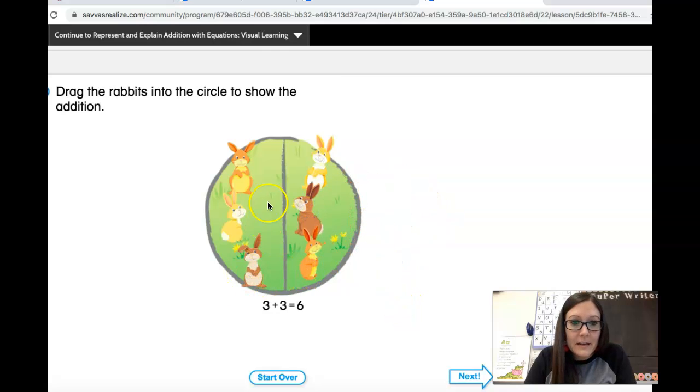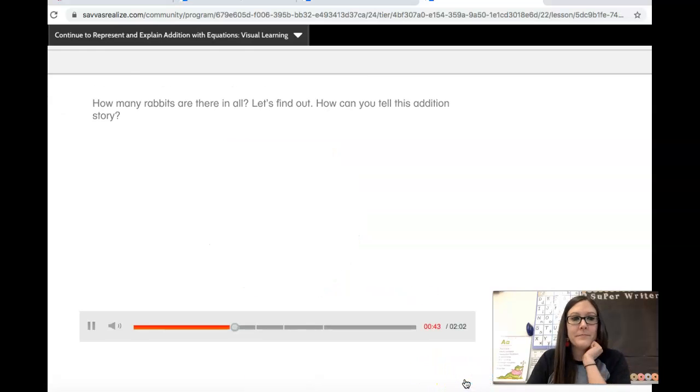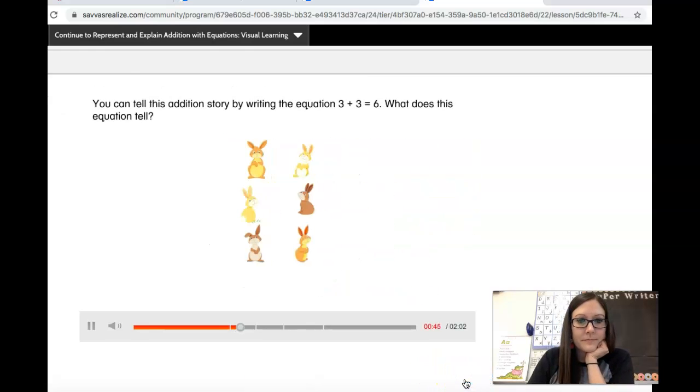Look at this. 3 rabbits, there's the number 3, plus 3 more rabbits equals how many rabbits in all? 6. You can tell this addition story by writing the equation 3 plus 3 equals 6.